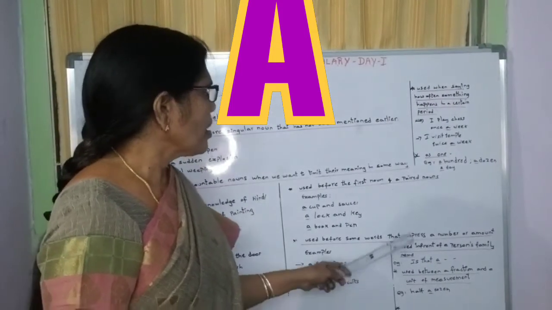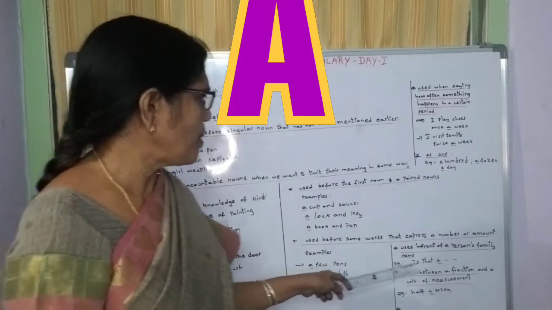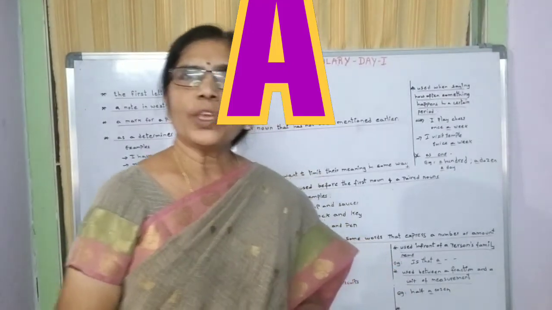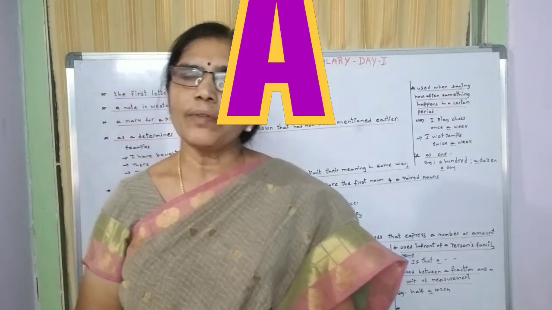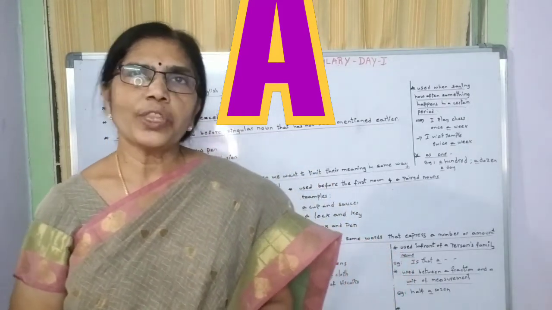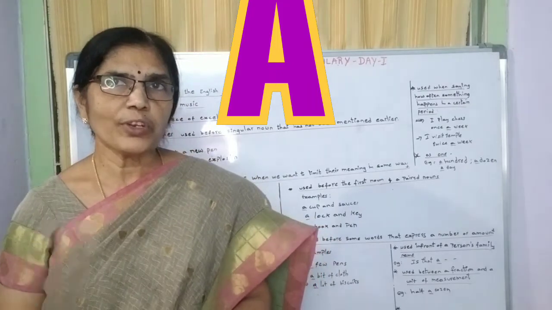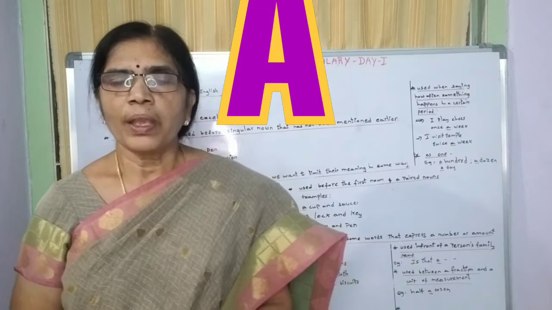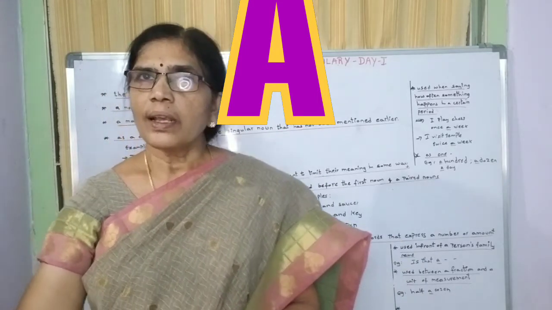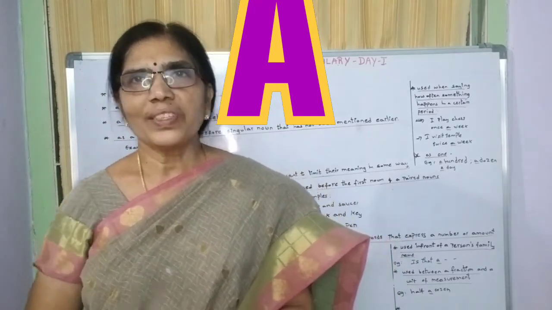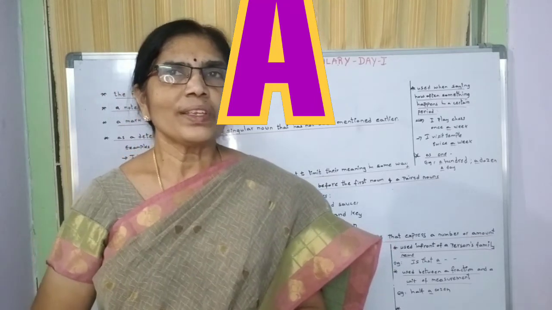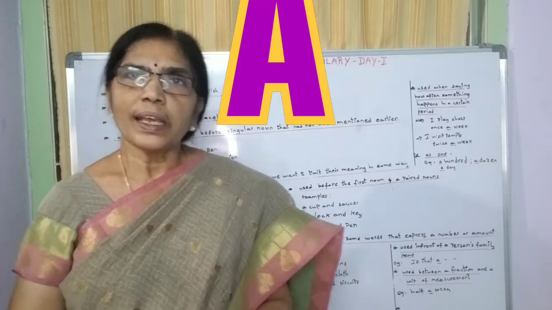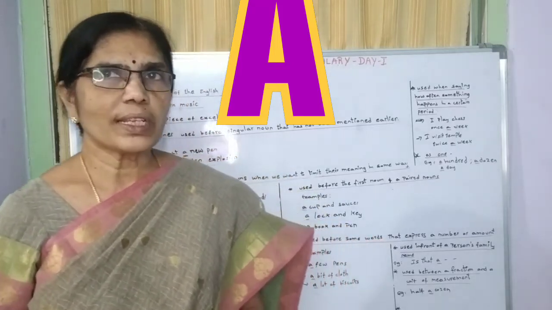Next, coming to the next example, a is used in front of a person's family name. Suppose we meet a person from a particular family, but we don't know the name of that person, but we know the surname of that family, we can add a before the surname. Is that a Smith's family? Is that a Williams family? In that way we can say.